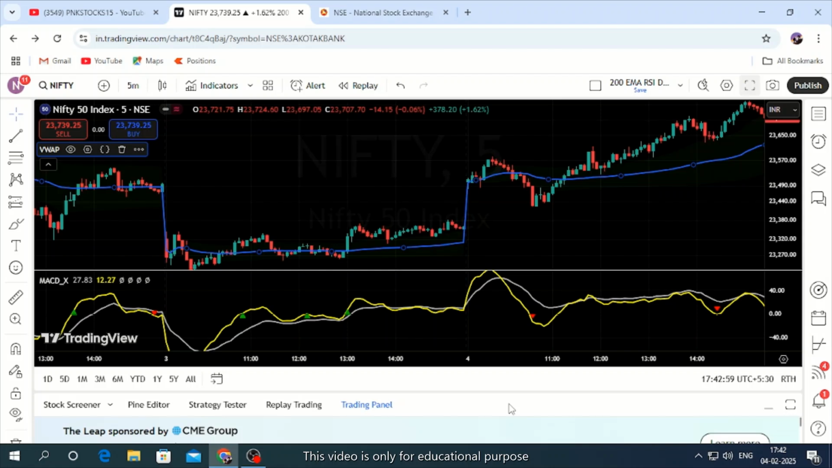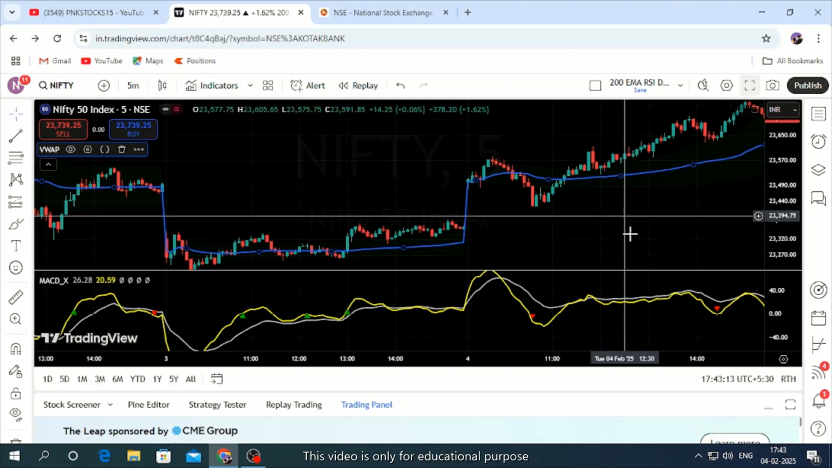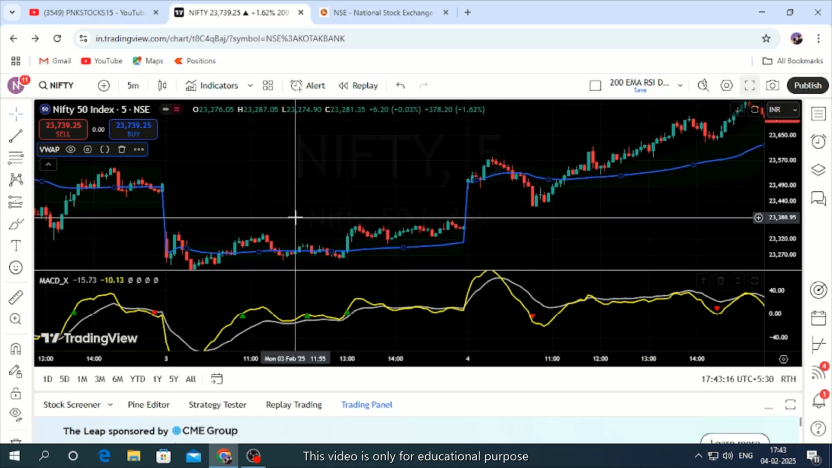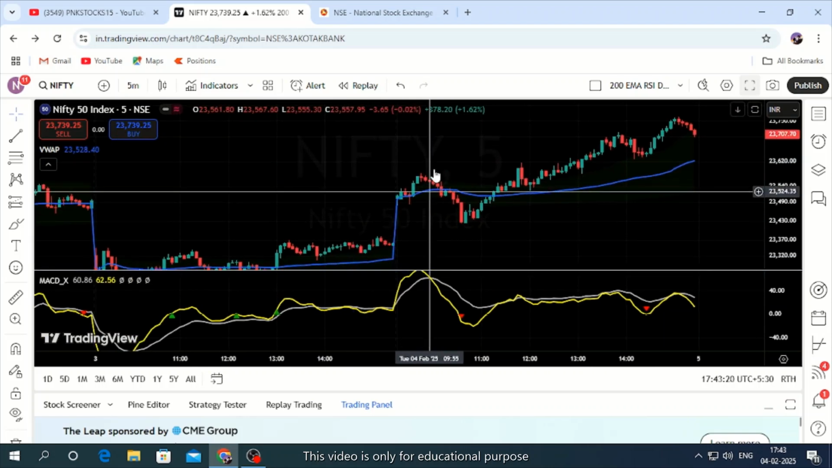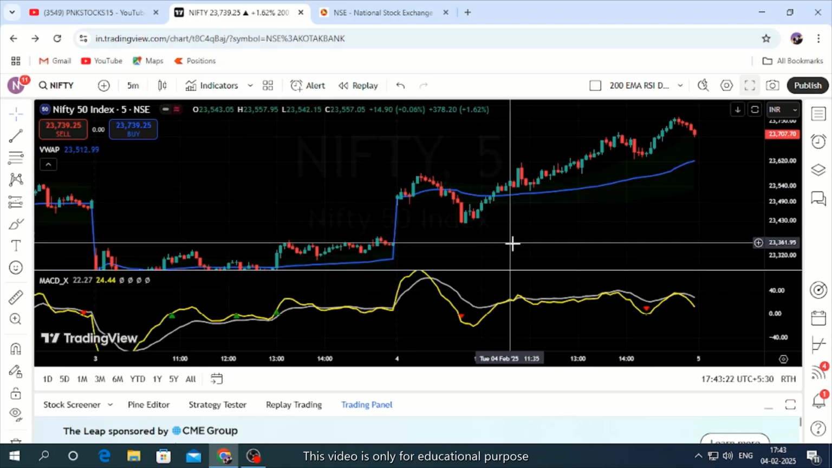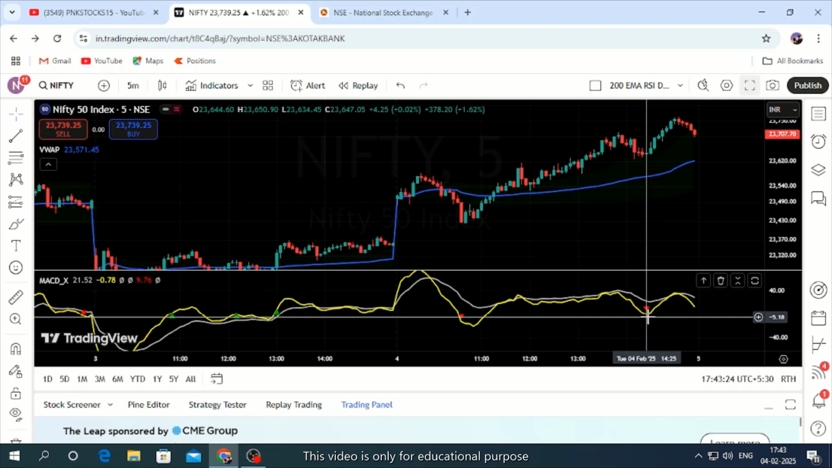So the volume weighted average price indicates that whenever the price is above the blue line, it is bullish. Whenever the price is below the VWAP line, it is bearish. See here, the price is below and coming down. Here the price is above and going up. So with these two, you can avoid some false signals. See, you got a sell signal here.